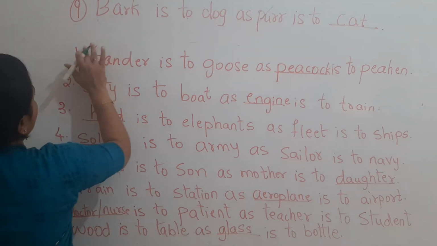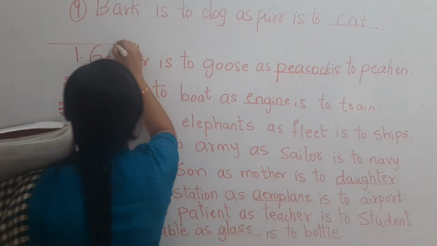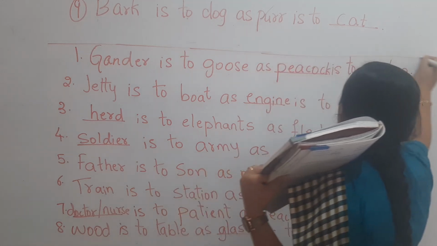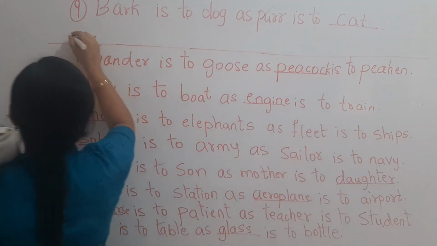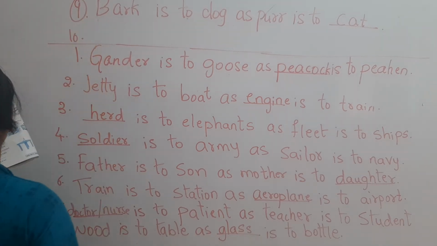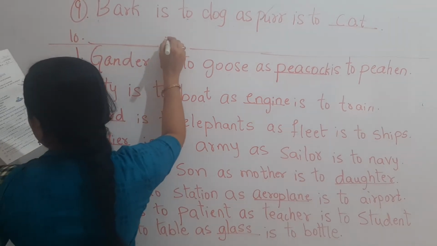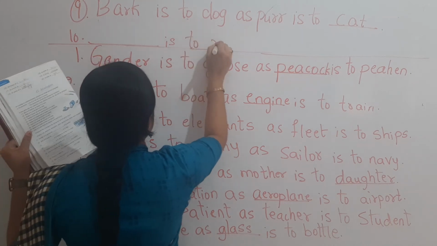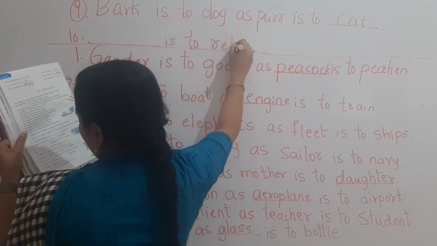Now number 10. Let me draw a line. Let us not create any confusions. Okay. Now number 10. Next one is number 10. Dash is to retreat.